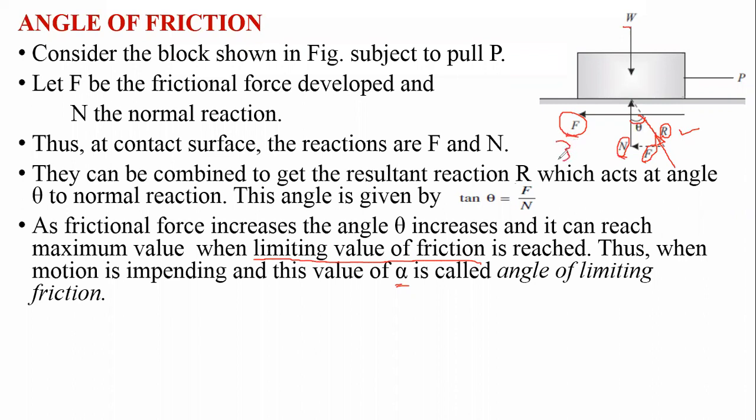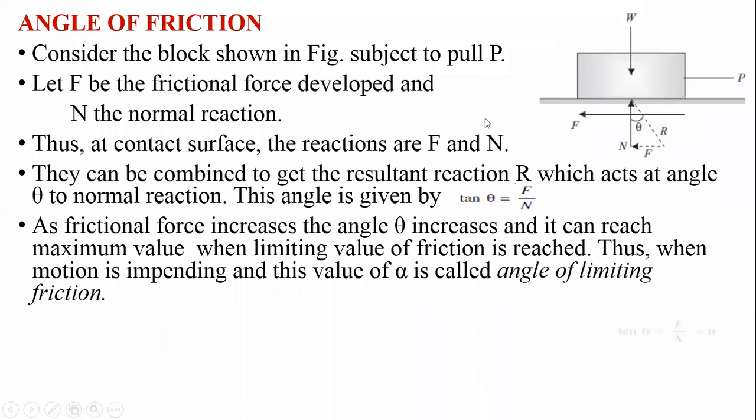When it reaches the maximum limiting value, whatever angle is made over here, we consider that angle as alpha, and that angle is called the angle of limiting friction. Below that, all these angles are angles of friction only. When it reaches the maximum, limiting value, then this angle is called the angle of limiting friction.